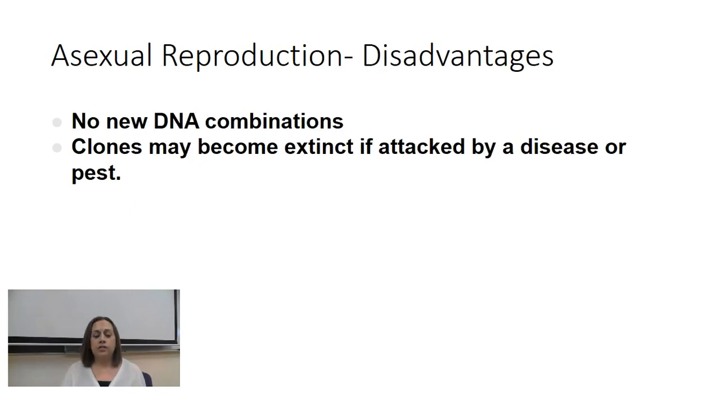However, there are also a few disadvantages to asexual reproduction. The first is that there's no new DNA combinations. So you're not increasing variation, you're not getting different types of individuals in the population, and that can be a really bad thing. So clones can easily become extinct if they're attacked by a certain disease or pest. So if there's not any variation in the population, if a disease comes in, it could end up wiping out all of the individuals because they're genetically the same. And so if the disease affects one, it's going to affect all of them.